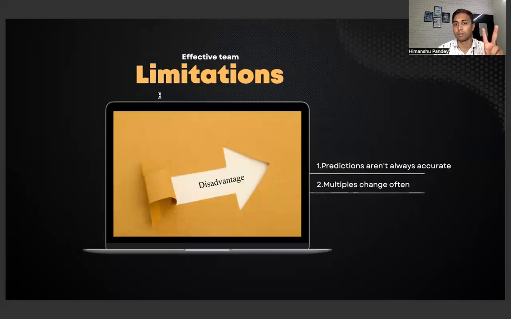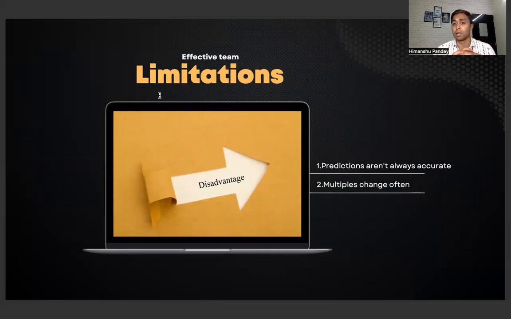There are two disadvantages. The first one is that predictions aren't always accurate. It is 100% sure that predictions aren't always accurate. If you purchase a company for $100 million and you predict that in the next 5 years that $100 million will be recovered, and from the 6th year onwards you are going to make a profit, there is a chance that your prediction could go wrong in the future.